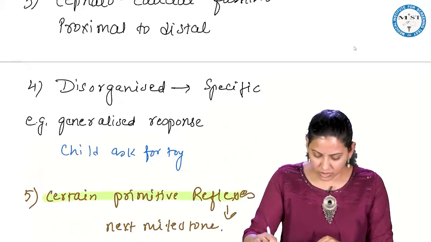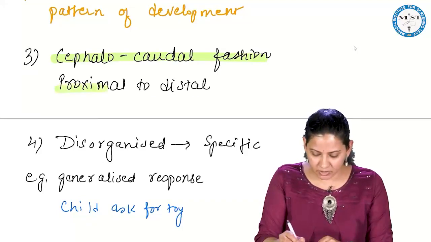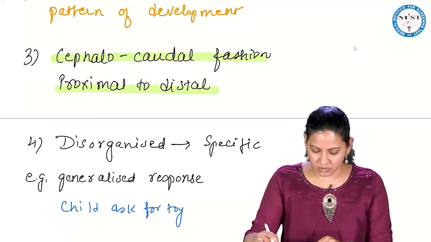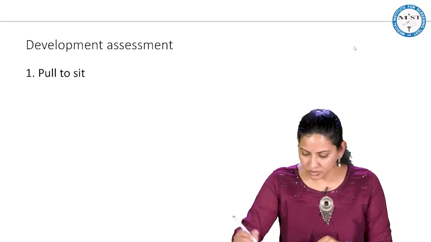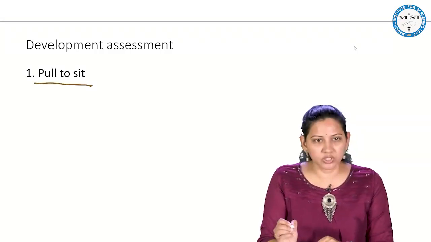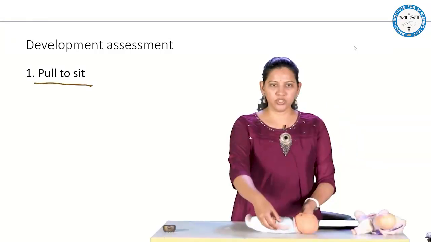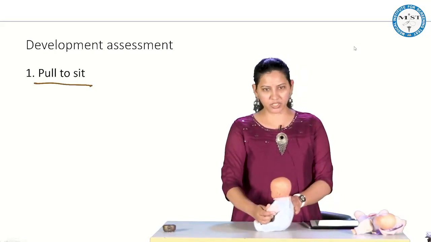So the important point here is development is cephalocaudal and it is proximal to distal. Then how do you assess the development of the child? Pull to sit maneuver. Pull to sit means you pull the baby towards the midline. What do you see?